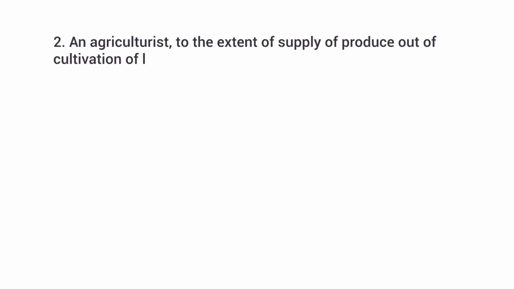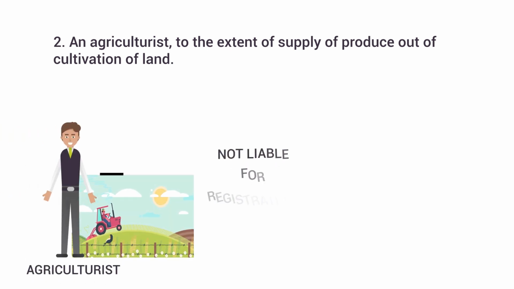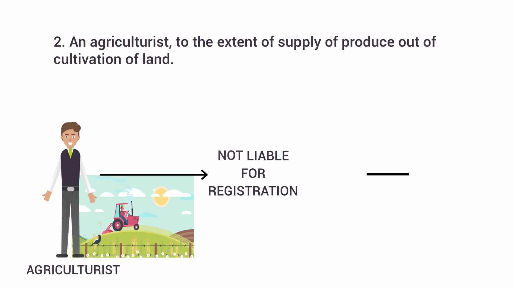2. An agriculturist, to the extent of supply of produce out of cultivation of land. So for example, if Arjun is an agriculturist, he will not be liable for registration even if his turnover crosses 20 lakhs.